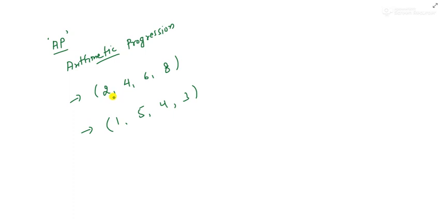See, if you take two numbers and the gap between these two, and the next two and the next two are the same, like here if it is 2, here also it is 2, here also it is 2, then we can call the series an arithmetic series, or arithmetic progression.